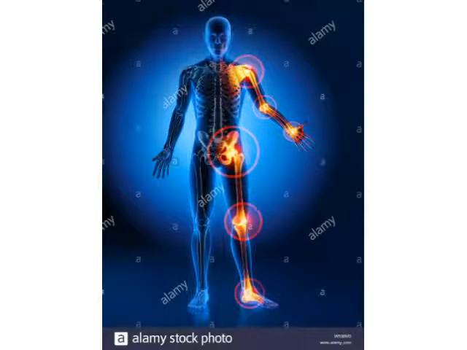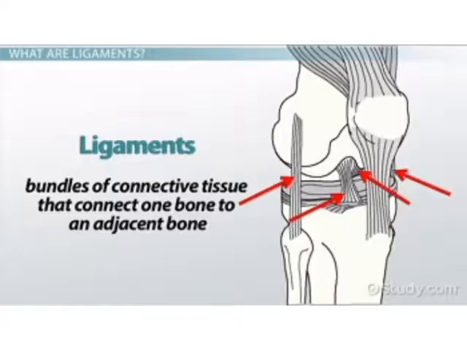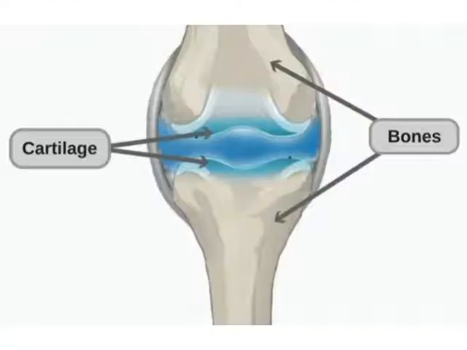Okay. So the next one is joints. What is a joint? A joint is a place where 2 or more bones meet. Bones are held together at the joint by special tissues called ligaments. A tough elastic tissue called cartilage is also present on the surface of the bones at the joints.